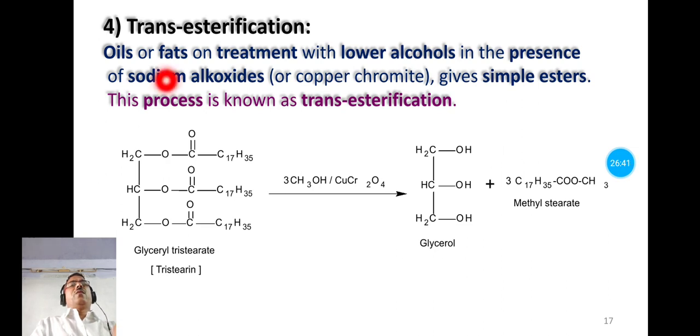Instead of copper chromite we can also use sodium alkoxide. That gives simple esters, and this process is known as transesterification.